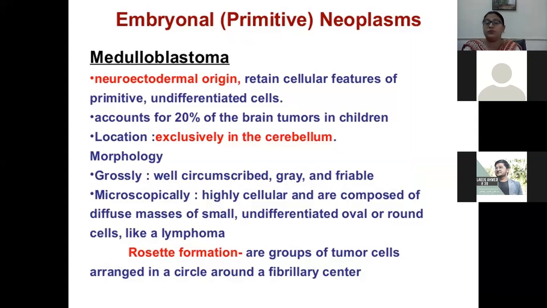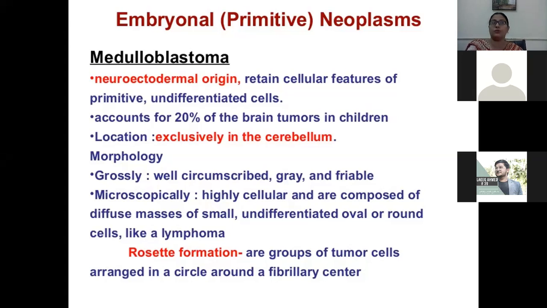It accounts for 20% of brain tumors in children, and its location is exclusively in the cerebellum. Okay? Grossly, beta, it appears as a well circumscribed gray tumor, and microscopically it is highly cellular and composed of diffuse masses of small undifferentiated oval cells, like a lymphoma.